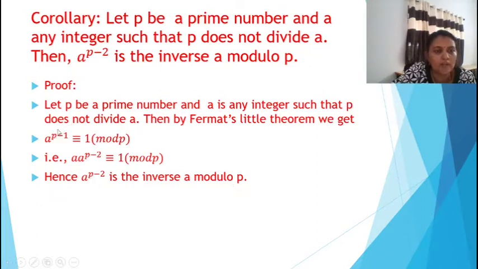So this is Fermat's theorem, a raised to p minus 1 congruent to 1 mod p. We can split this a raised to p minus 1 as a into a raised to p minus 2. So a raised to p minus 2 is the inverse of a.